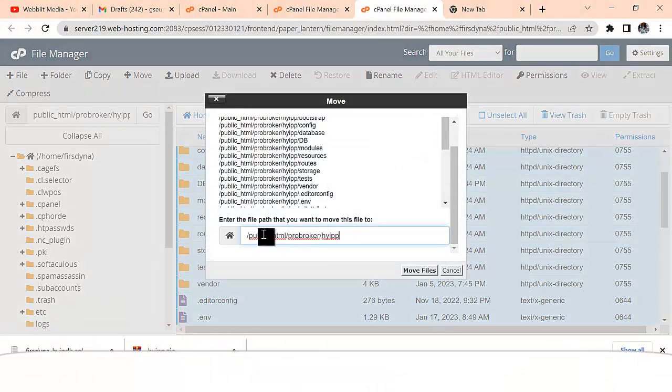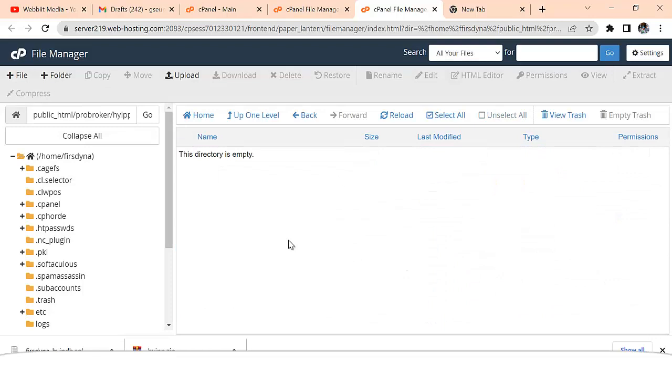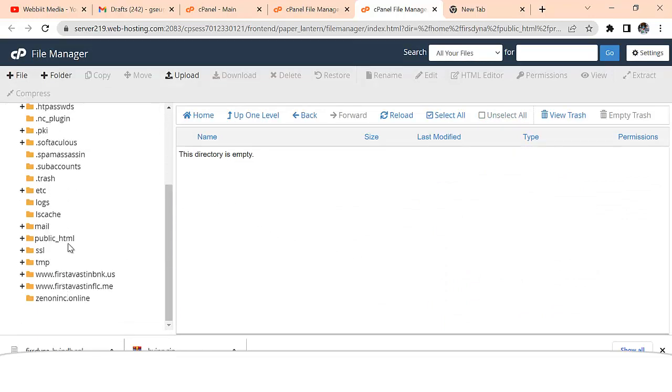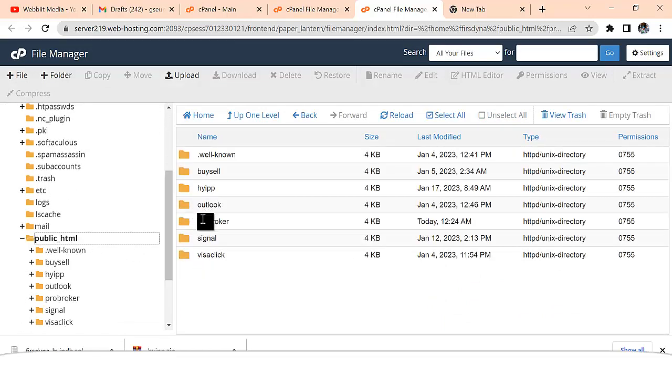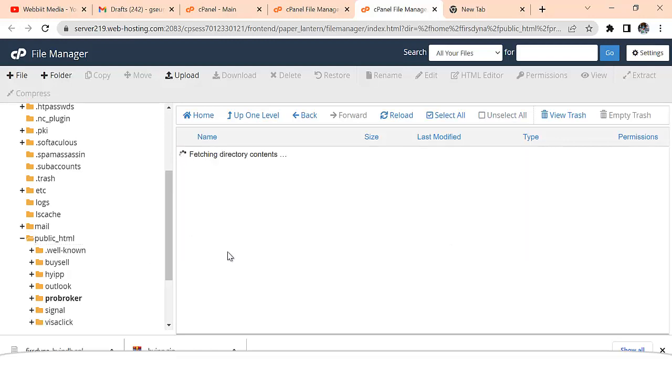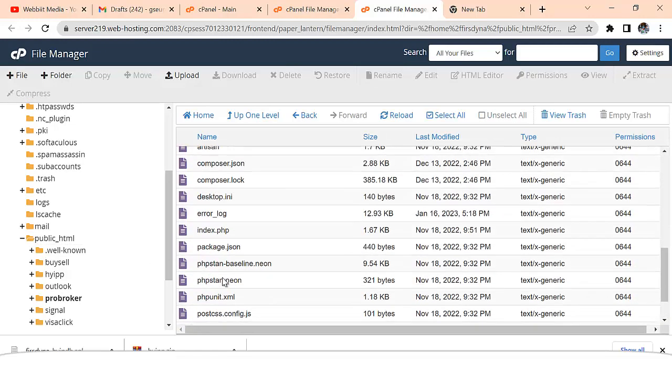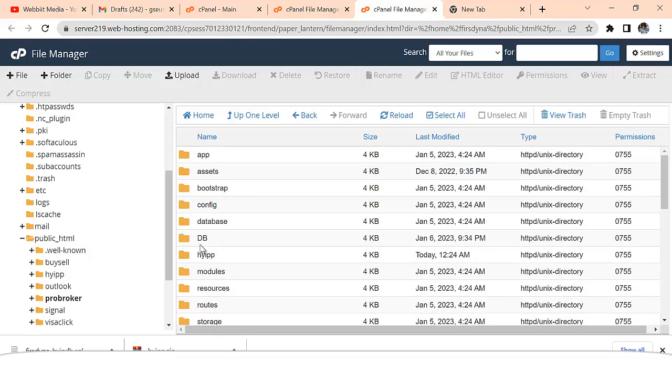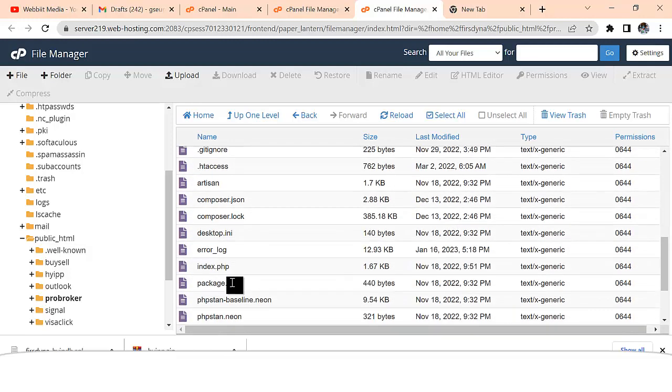So for you, you can move to public_HTML if you are doing this for a new client, right? You don't need to create any folder for this. Just make sure that the file is uploaded and extracted to your public_HTML. But I am putting this in a particular folder, so I want everything to be in that folder. So I'll click on move files. Awesome. So let me go back to the public_HTML, and I'm just going to open my folder pro broker. You can see that everything has been extracted into my folder pro broker.